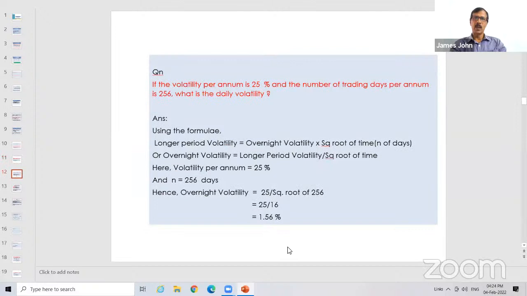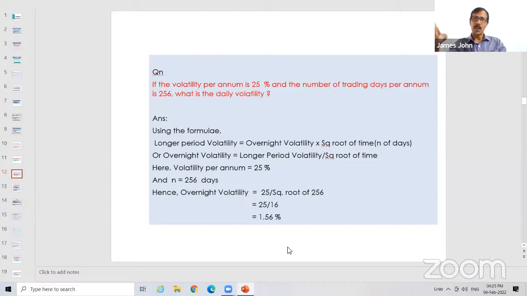Look at another one. The volatility per annum is 25%, and the number of trading days per annum is 256. What is the daily volatility? This is the other way. You are given a longer period volatility, and you have to calculate the overnight or daily volatility. How do you calculate? Longer period volatility is overnight volatility into square root of n, or overnight volatility is equal to longer period volatility divided by square root of n.